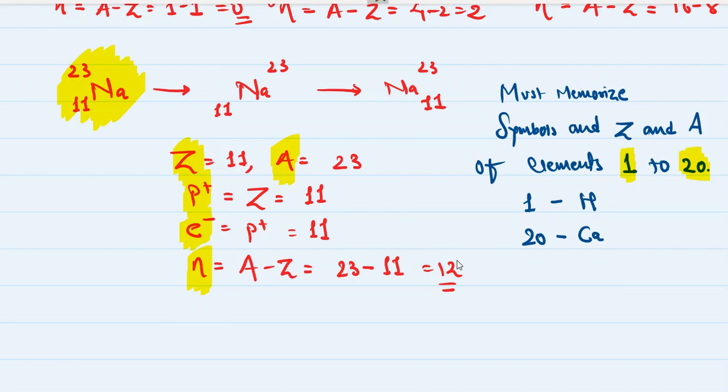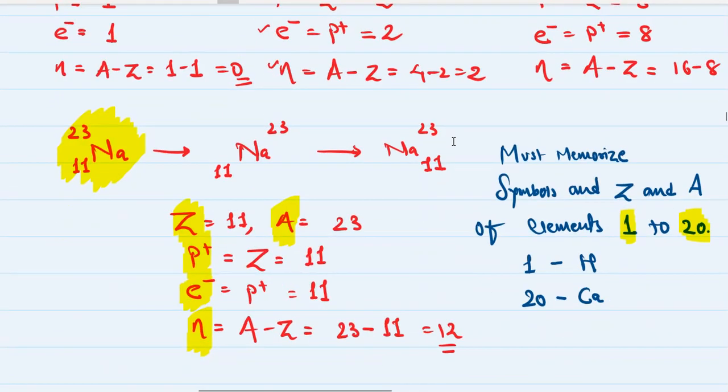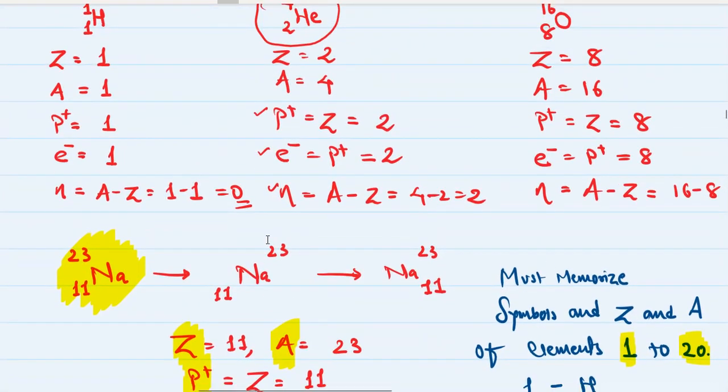You cannot do anything without that, because if you memorize these relations, then you can easily figure out the next topic, which is electronic configuration. So now this is clear, what is atomic number and what is mass number, right?